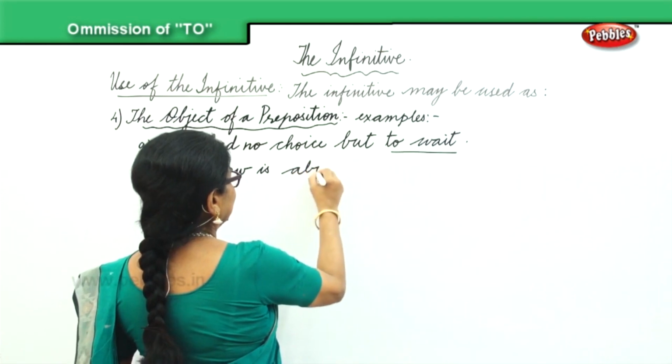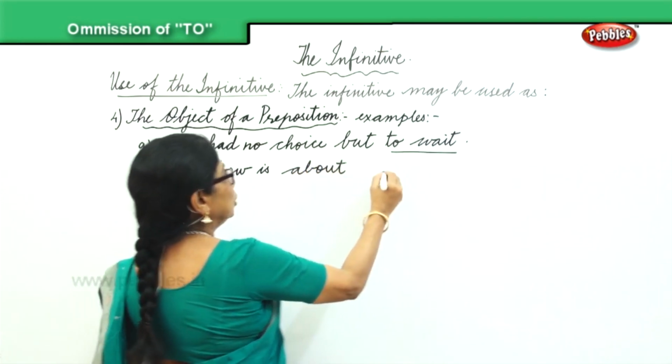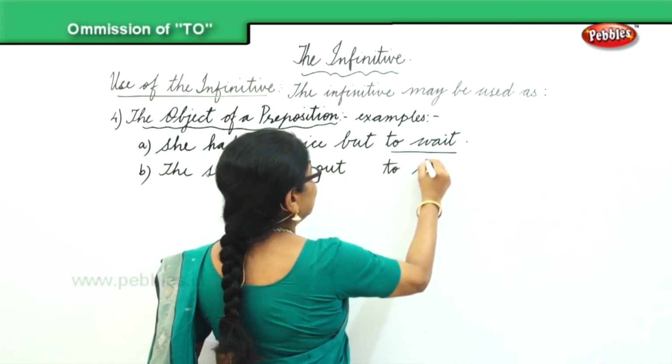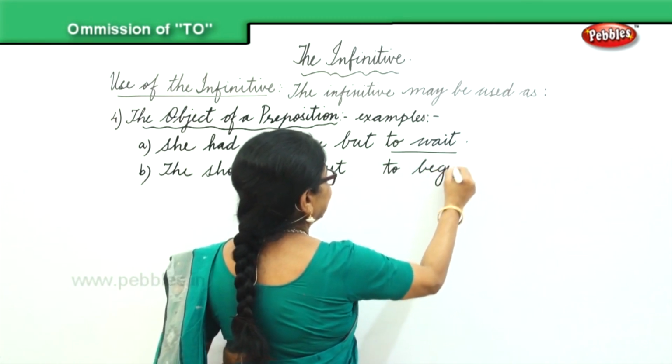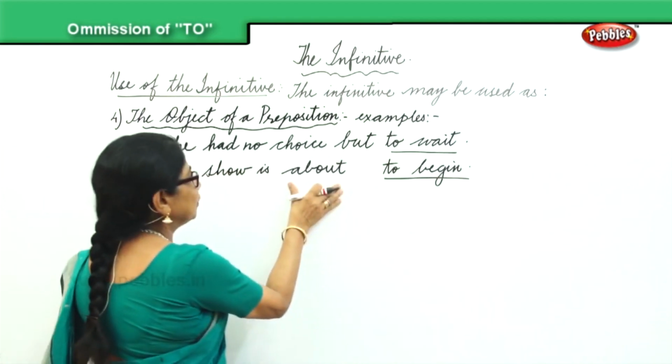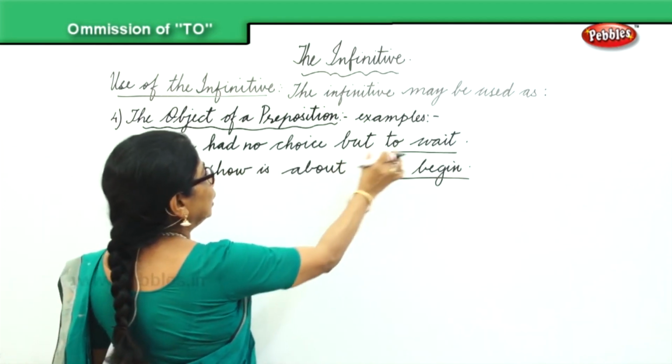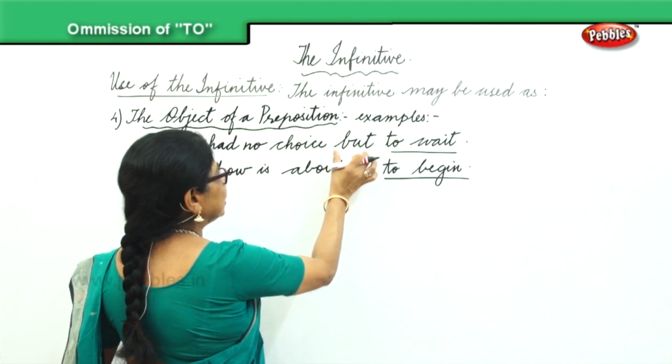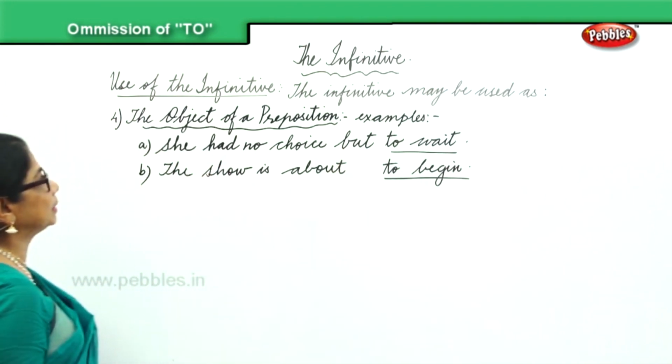About to begin. So to begin is the object of the preposition about, and to wait is the object of the preposition but.